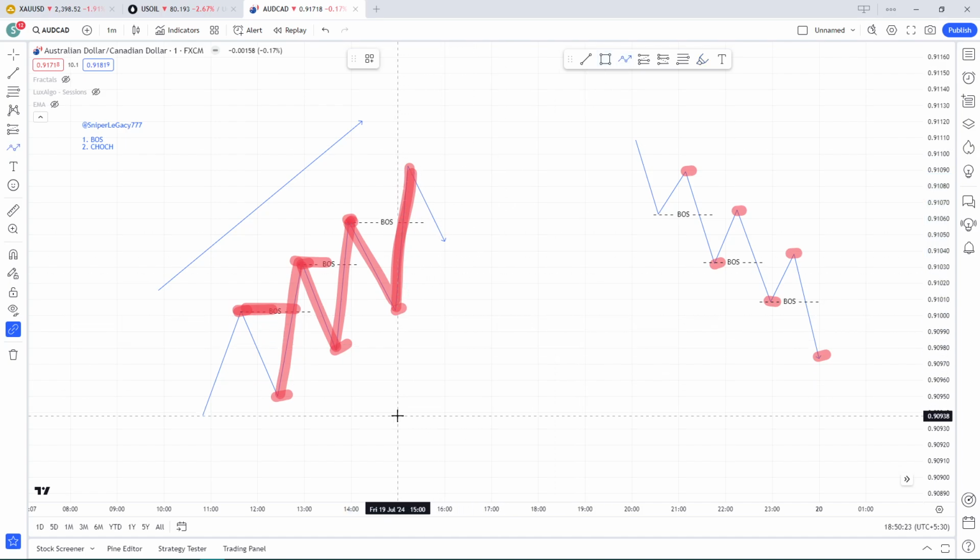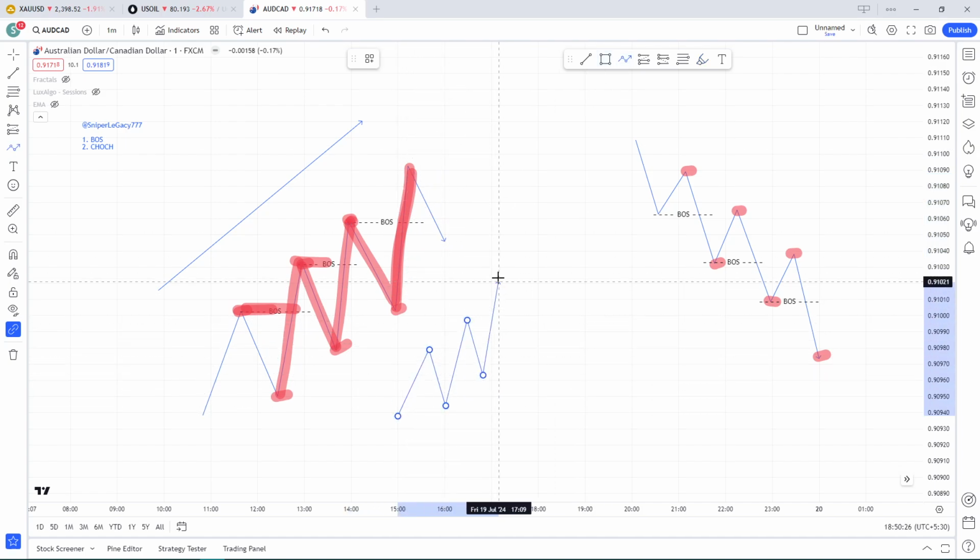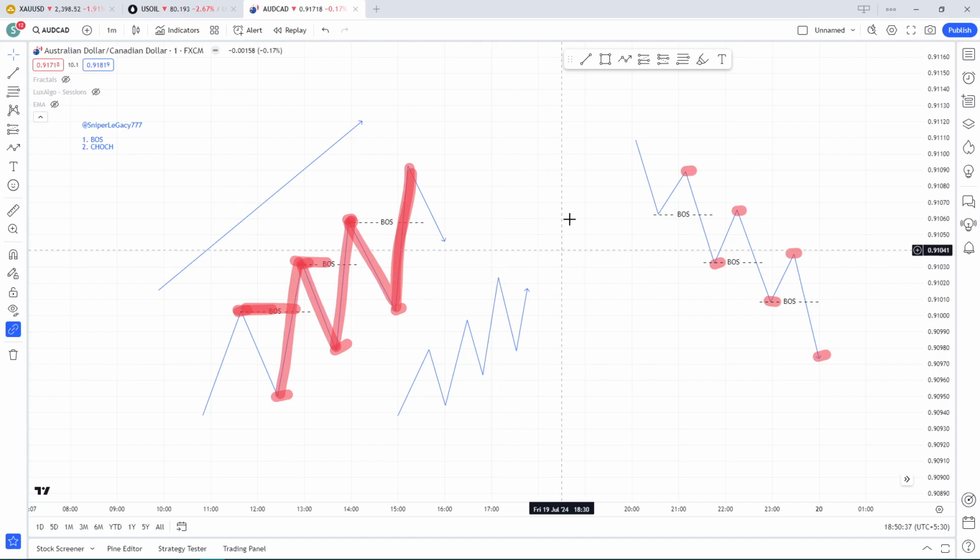Okay, what if we have a BOS and we formed a low and the price is somewhere like this. Now, is it an uptrend? Yes. Until when? It is an uptrend until this previous low breaks. So now for this uptrend that I have drawn, we have two possibilities. Either the price can go up breaking the previous high, or the price can come down breaking the previous low.